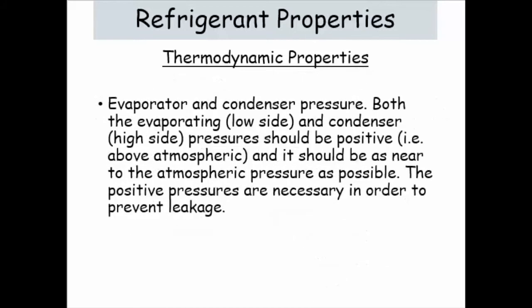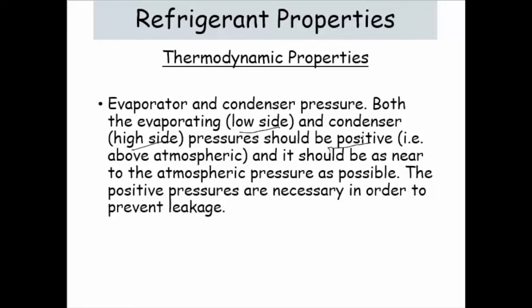Then the next property you can see is evaporator and condenser pressure. Both the evaporator, which is the low side, and the condenser, which is the high side, pressure should be positive. Why is this so? Because if it is positive and any sort of leakage is there, then it will go outside.